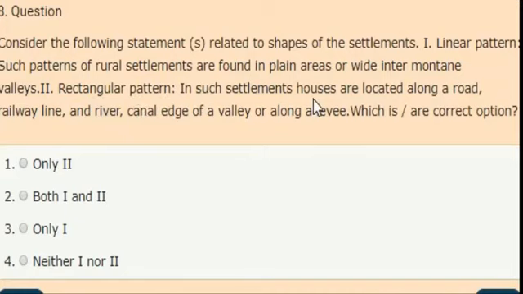In such settlements, houses are located along a road, railway line, river, canal, edge of a valley or along a levee. Which of these statements are correct? Options are only second, both 1 and 2, only 1, neither 1 nor 2. Correct answer is option 4. Neither first nor second statement is correct.